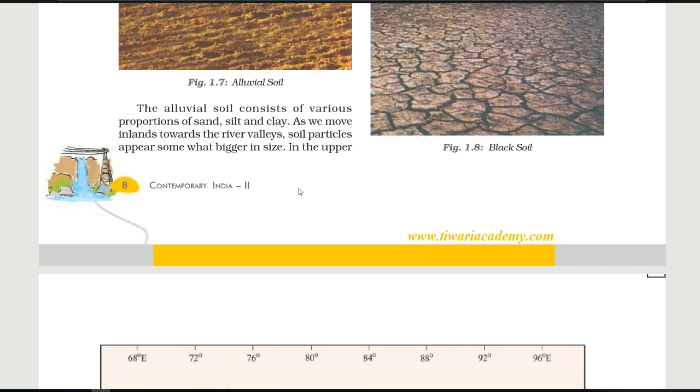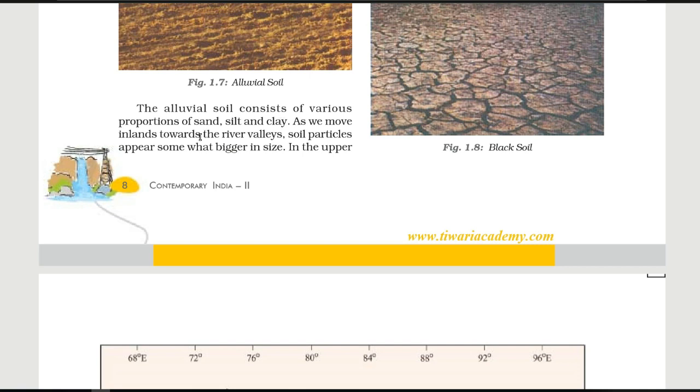After that, let's see the characteristics of the soil. The alluvial soil consists of various proportions of sand, silt and clay. Silt means sand, soil or mud that collects at the sides or on the bottom of a river.